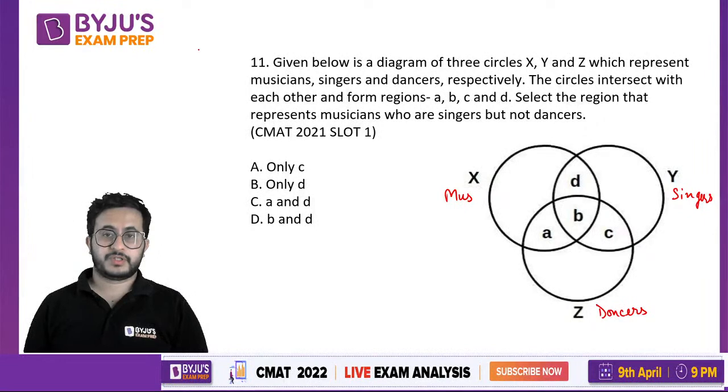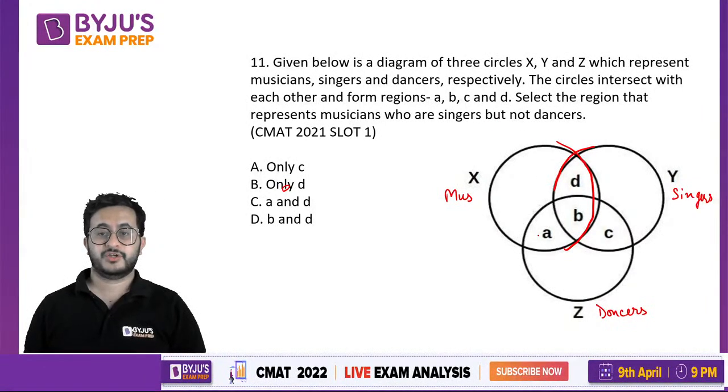So the musicians who are singers. Musicians are X, right? And singers are Y. So it should be an overlap of X and Y, and these are not dancers, so it should be outside Z. Outside Z, overlap of X and Y. So that is in part D. So only D is the answer.